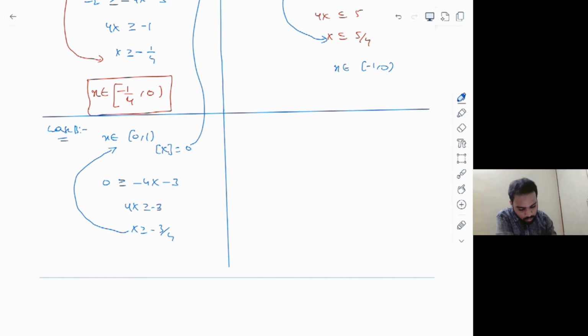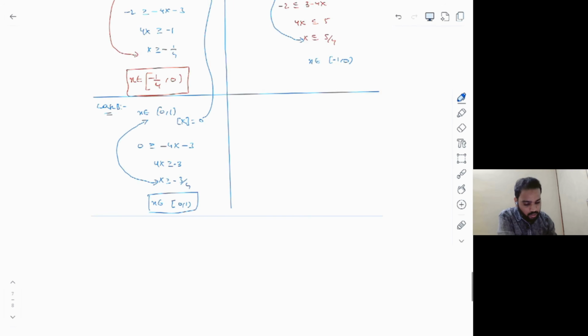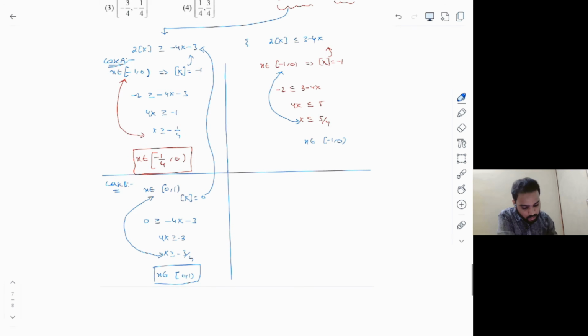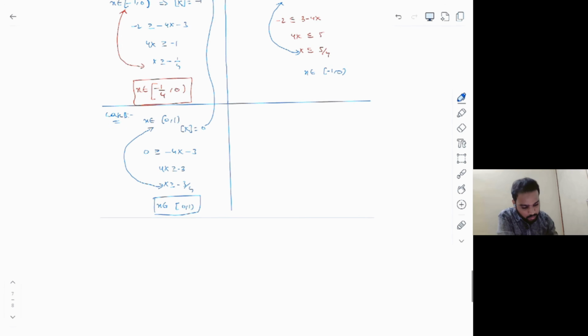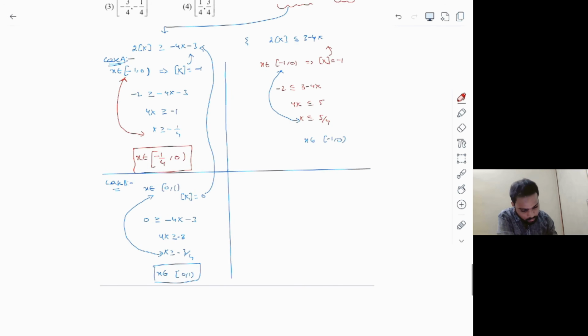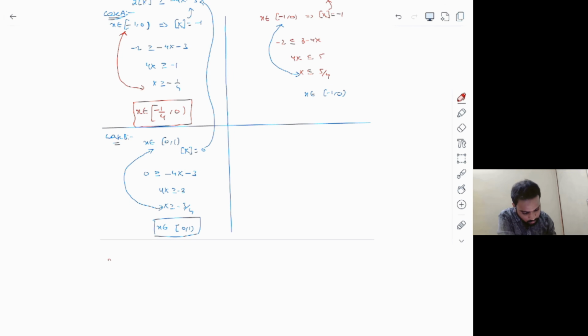And if you take the common part of this with the result that we get, x belongs to closed 0 to open 1. Okay, so this is your case B. So finally, the first inequality we have taken here has two cases, case A and case B, which will give us the final answer for case 1. So for this first inequality, let's write down the final answer: x belongs to minus 1 by 4 to 0 union closed 0 to open 1. Okay, so this is your first case answer.